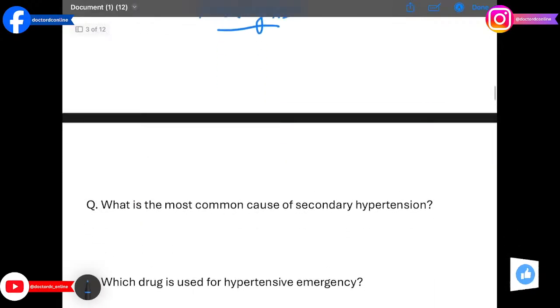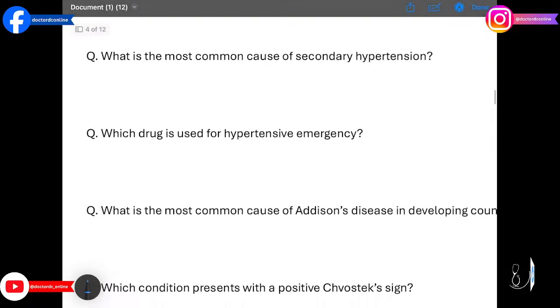Moving on to the next question, we have what is the most common cause of secondary hypertension? Answer is renal artery stenosis. Narrowing of renal arteries causes renin mediated hypertension.